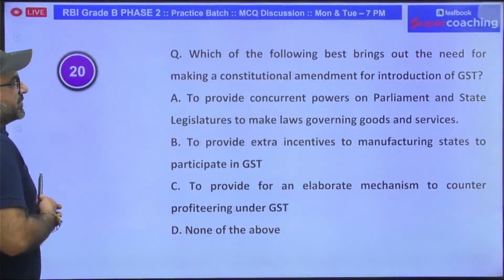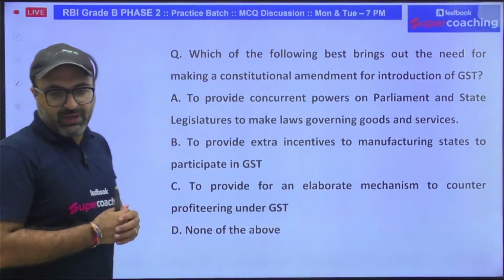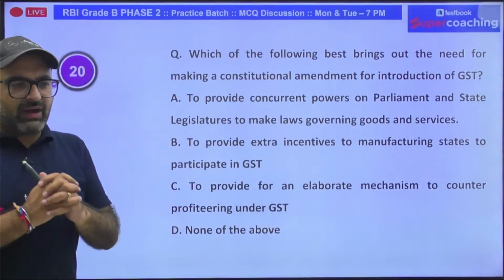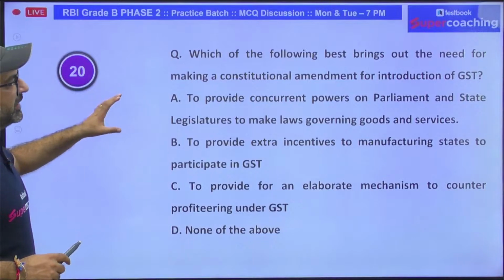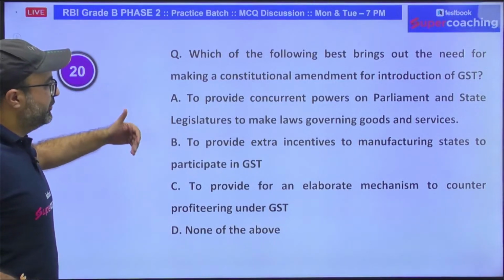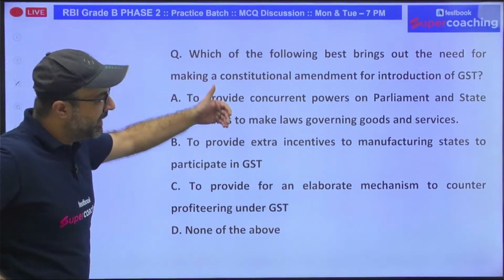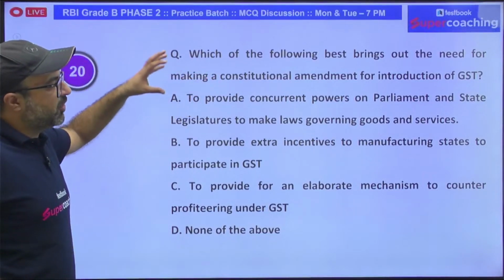Moving to the next question. The next question is very important. Try to understand this question very carefully. Which of the following best brings out the need for making a constitutional amendment for the introduction of GST?